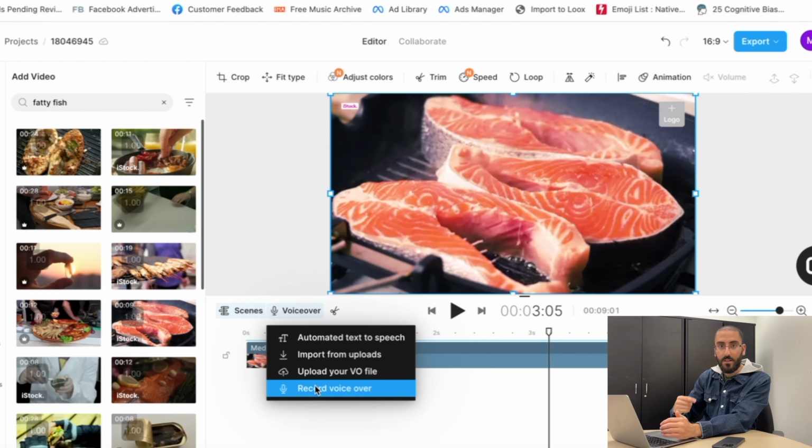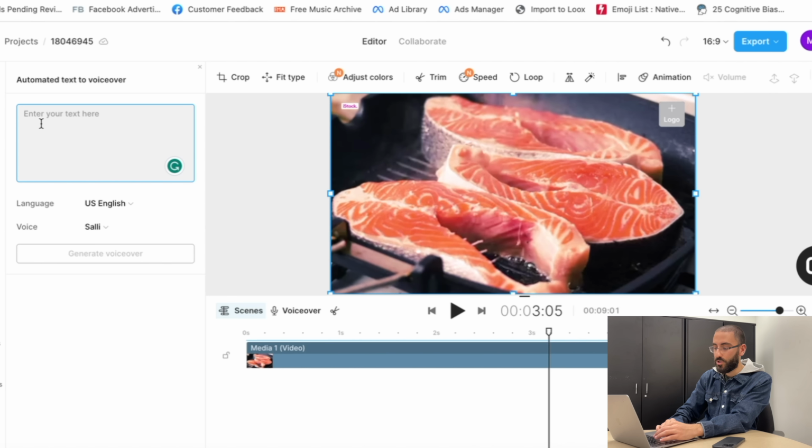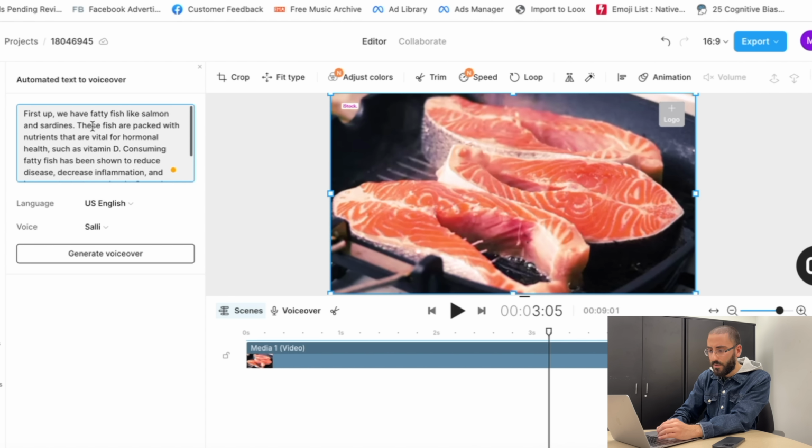And then once you get the file from them, all you got to do is just upload your own file, and that's it. But let's just say we want to use the text-to-speech option. So we click text-to-speech and then we just enter the text right here. So we just basically copy it and we paste it from ChatGPT. So it says first up we have fatty fish and whatever.